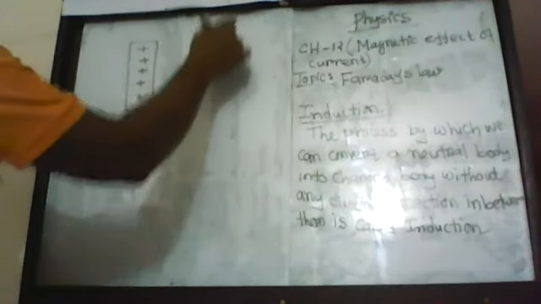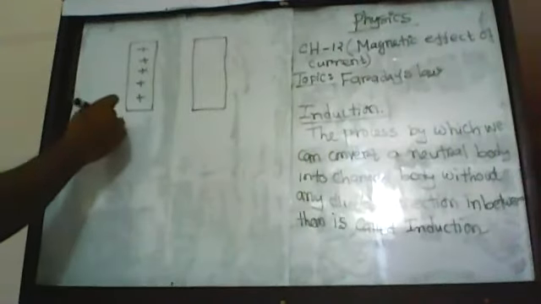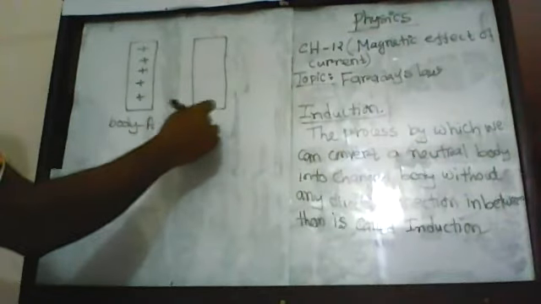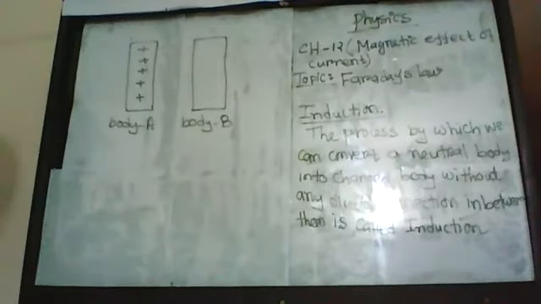The next step, we're going to set another body just closer to this charged body, and this is a neutral body. This first one is body A, and the second one is body B.